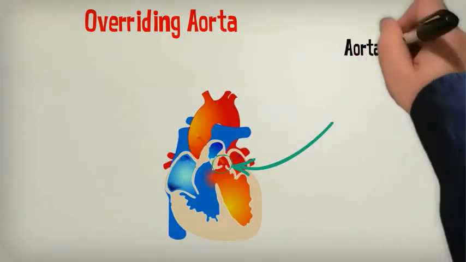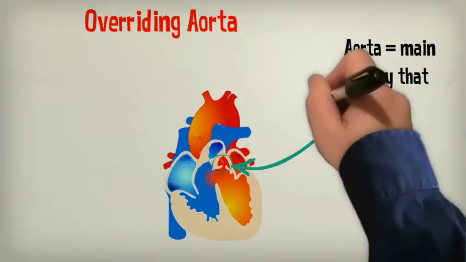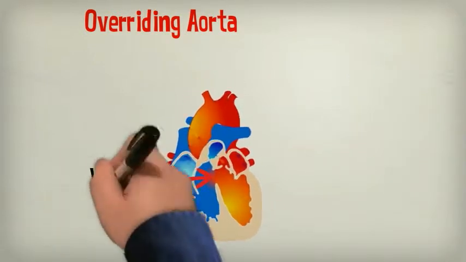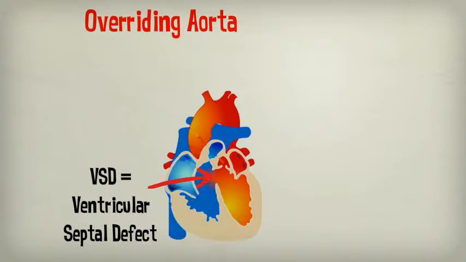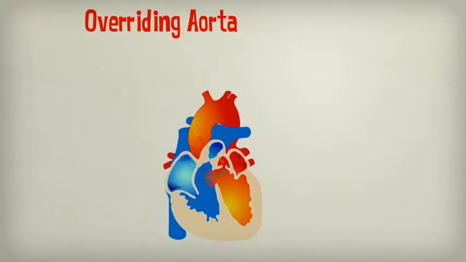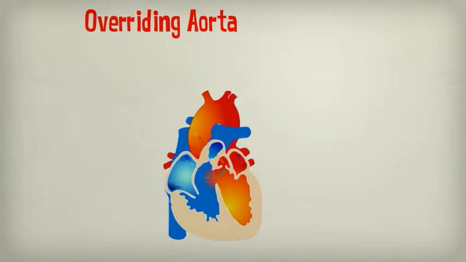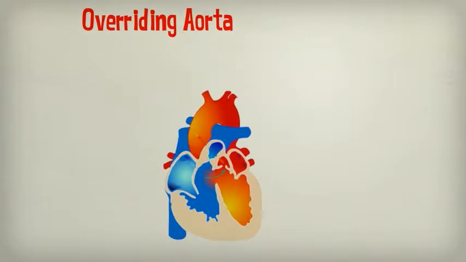An overriding aorta is a defect of the main artery that carries oxygen-rich blood from the left ventricle to the body. With this condition, the aorta lies over the VSD in between the right and left ventricles. This causes oxygen-poor blood from the right ventricle to flow directly into the aorta instead of the pulmonary artery.